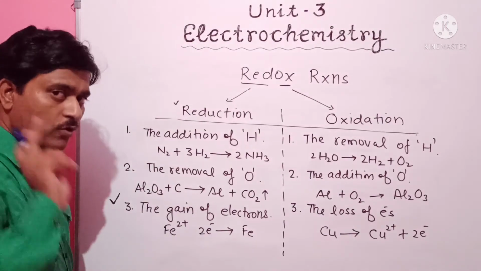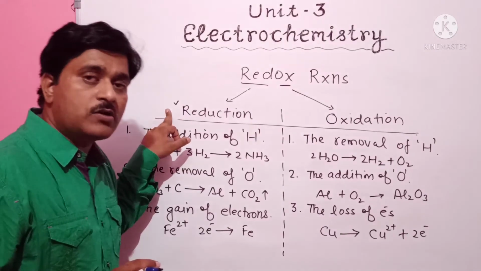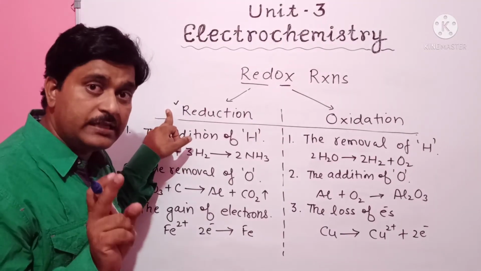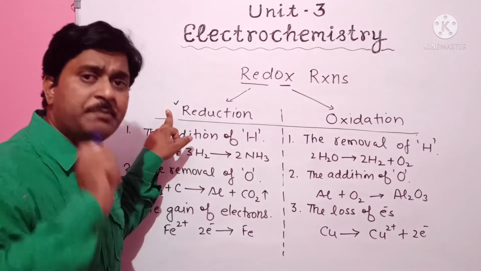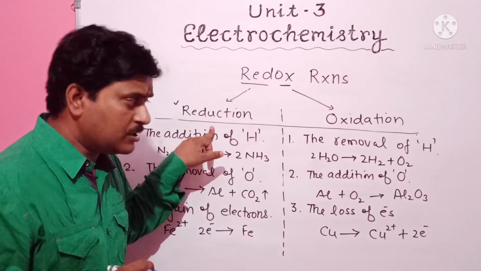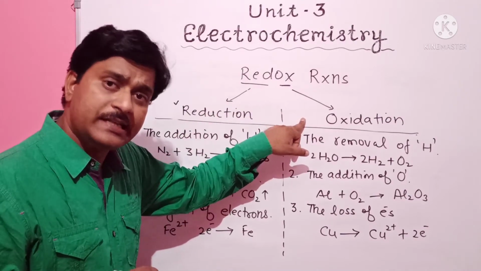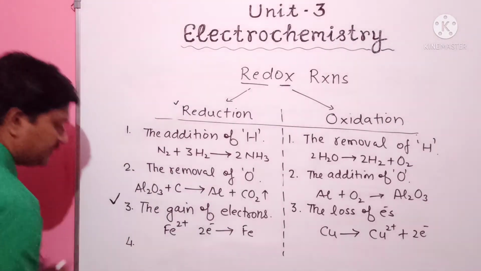Okay, and the fourth aspect to define reduction and oxidation is oxidation number. How does oxidation number decide whether the reaction is a reduction reaction or an oxidation reaction? Let's see. It is the fourth point.